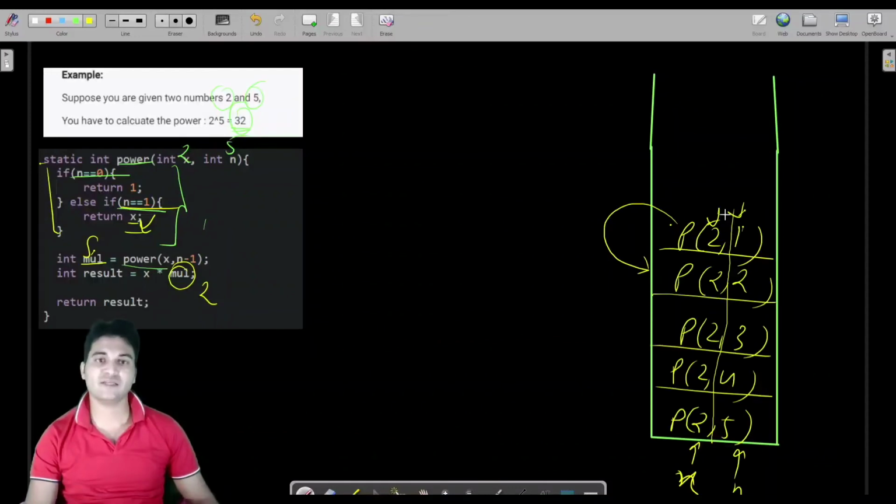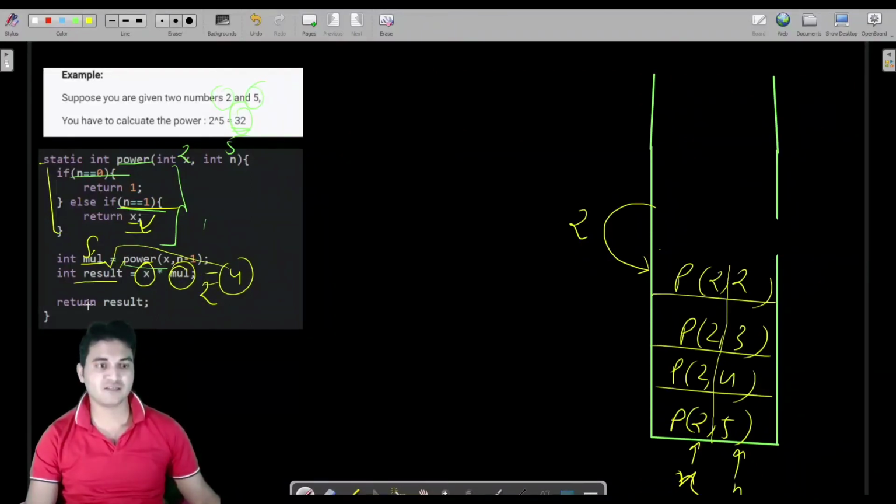So once any method returns anything, that means that method will be popped out from the stack, and the control will move to the previous method from where that method was called. So now we are on p of 2, 2. This method receives 2 as the answer, so this variable contains 2. At this point of time, what is the value of x? X is also 2. So 2 into 2 is 4. And 4 will be stored into this result, and this result would be returned. So this p of 2, 2 would return 4 to its parent method from where it was called.